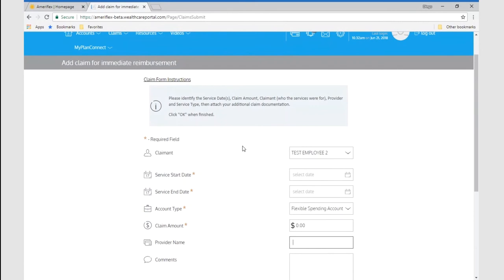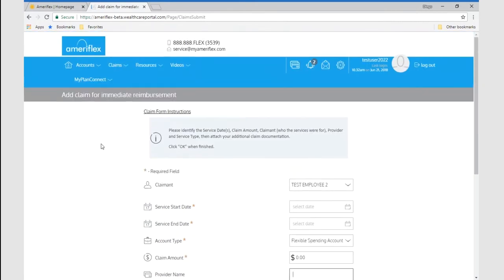And additionally, they can indicate whether the reimbursement for the claim can be done either via check or via direct deposit. They are able to provide that information in the portal, where they can put their banking information and indicate that any subsequent claims will be submitted to them via direct deposit.